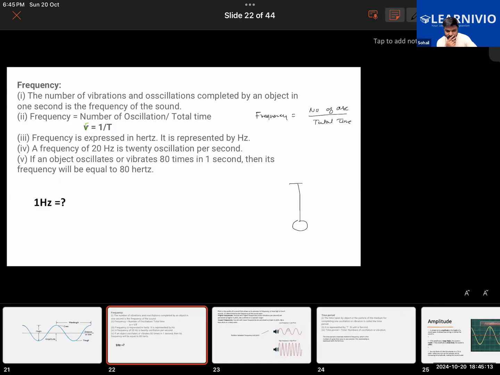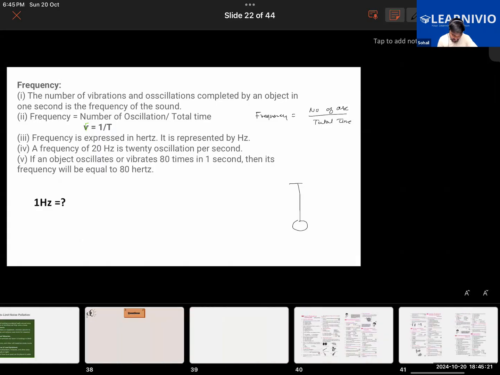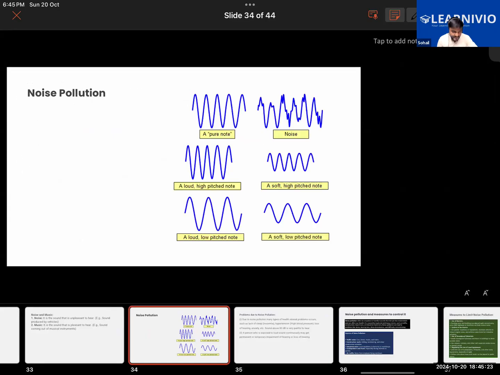So let's do one thing now. We can either wrap up the chapter quickly, because we have already covered about 60 to 75% of the chapter. Few things are left to be done. So we have two choices.